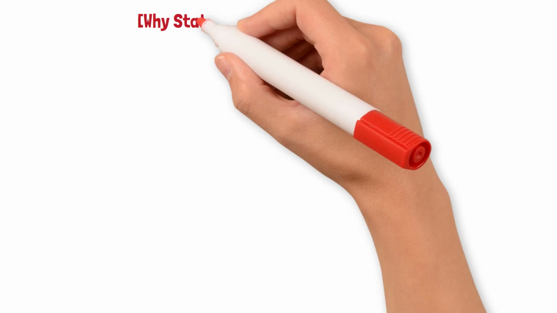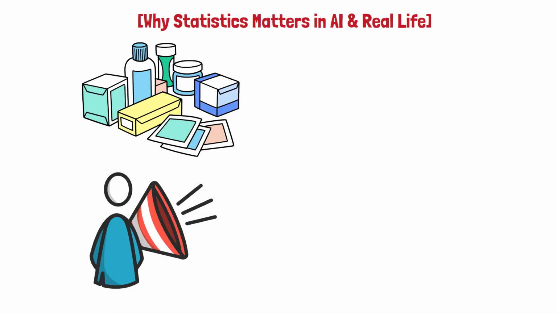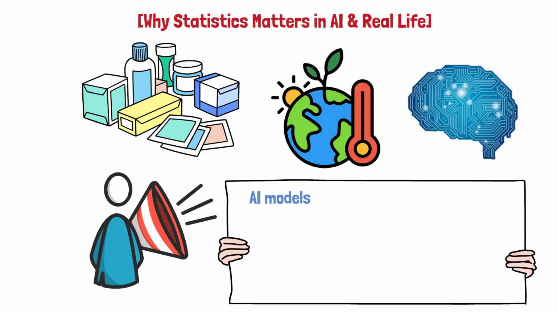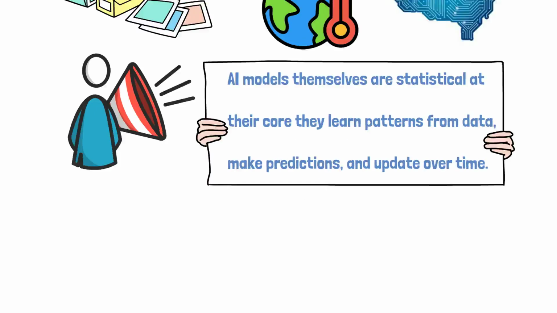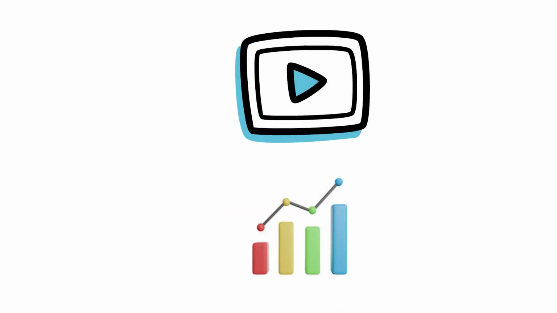Why statistics matters in AI and real life. From medicine to marketing, from climate science to machine learning, statistics is everywhere. AI models themselves are statistical at their core. They learn patterns from data, make predictions, and update over time. Even the recommendation system that suggested this video to you is built on statistical foundations.